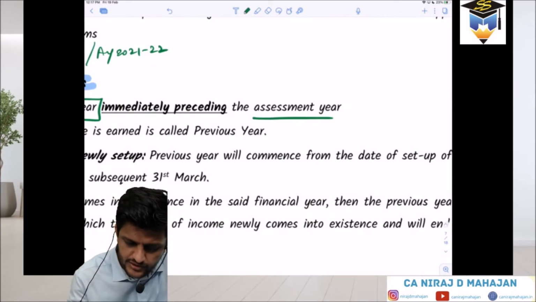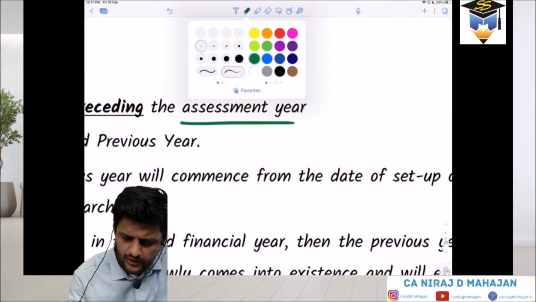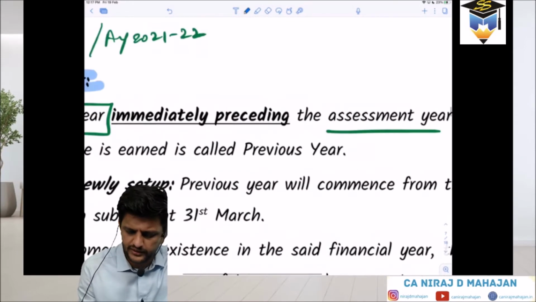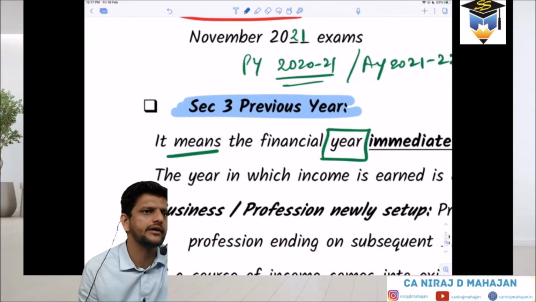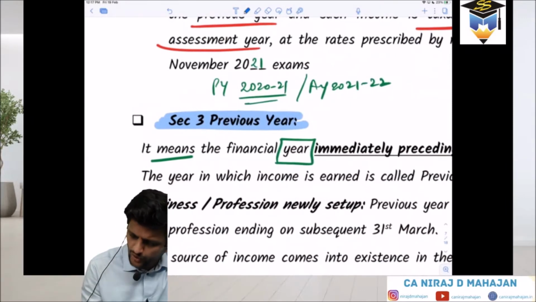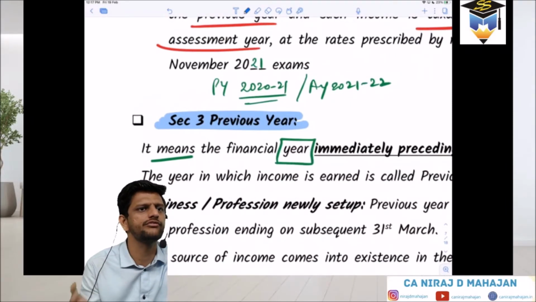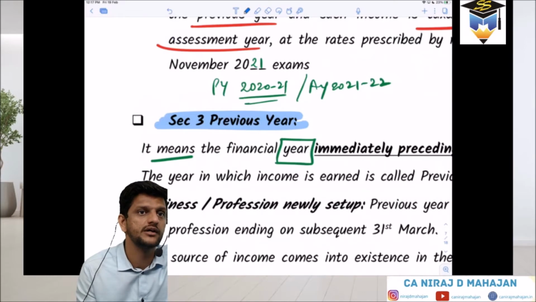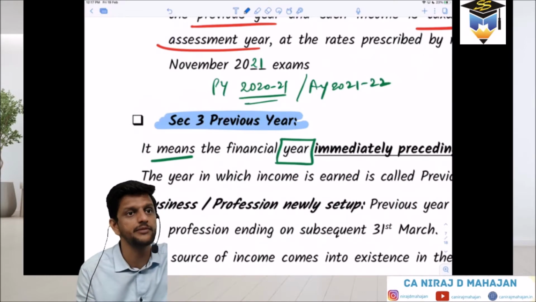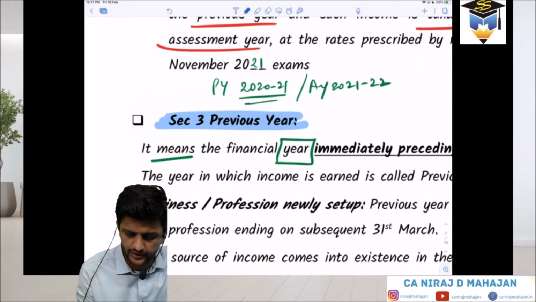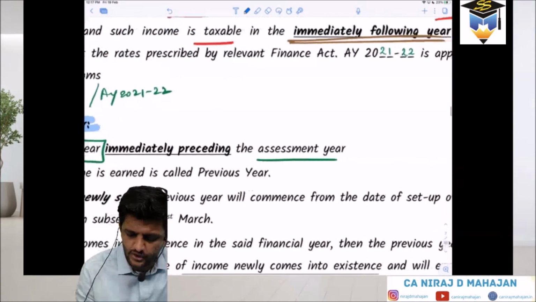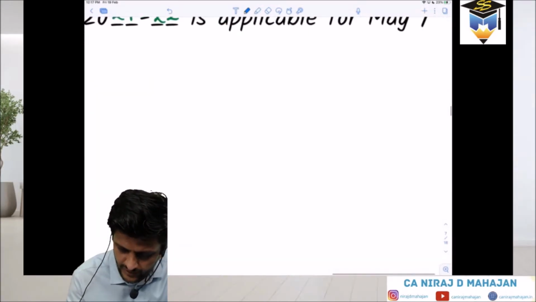Now, first of all, pay attention. Be very careful. They don't want to tell you any dates in the previous year definition. They are not using the words beginning on 1st April or ending on 31st March. It is just saying it is a financial year immediately preceding the assessment year. The year in which income is earned is called the previous year. This we know.